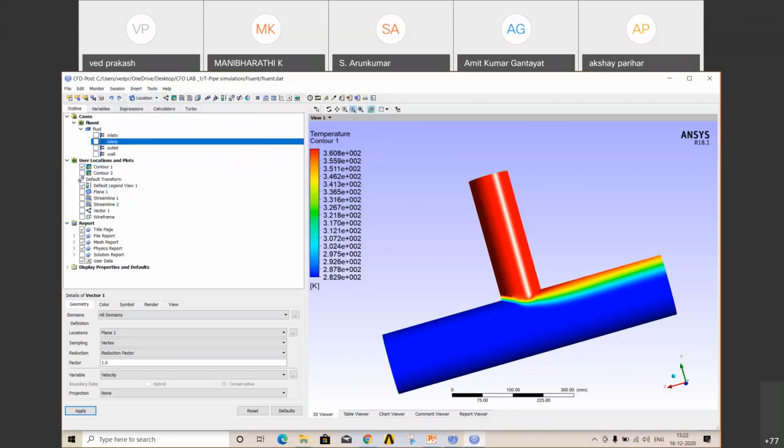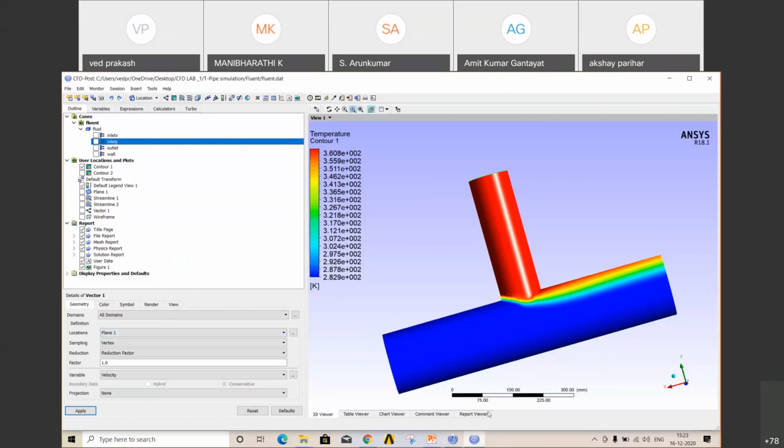Go to insert, and inside, at the bottom, there is a figure option. Click on that. Okay. So you have here a report option. You can see the figure is added in that report.